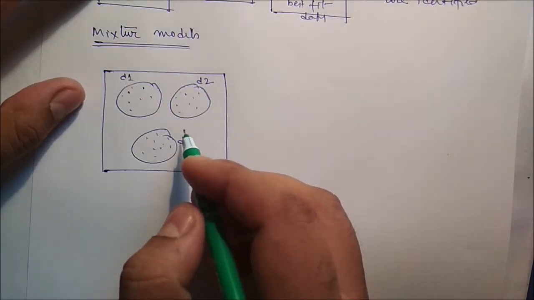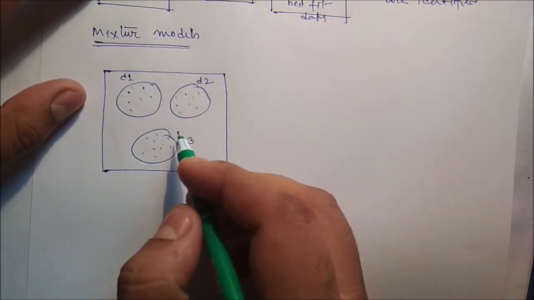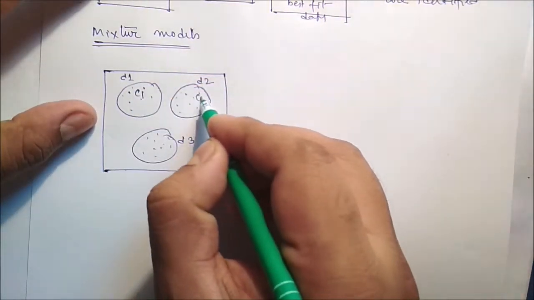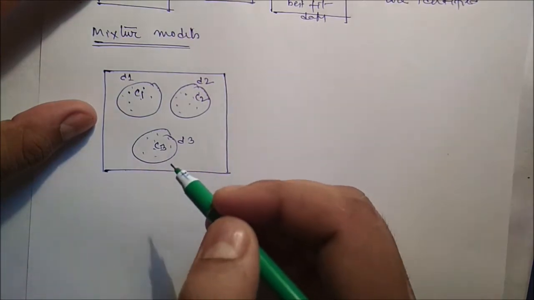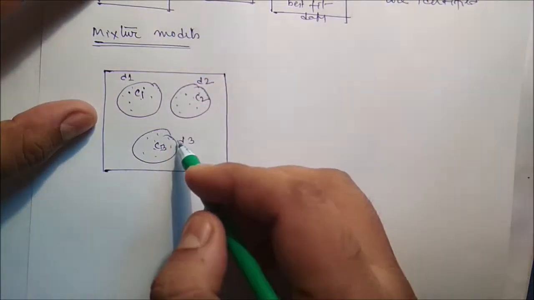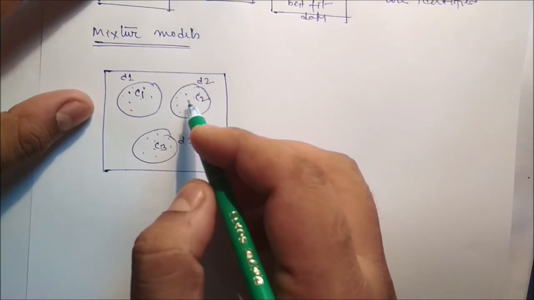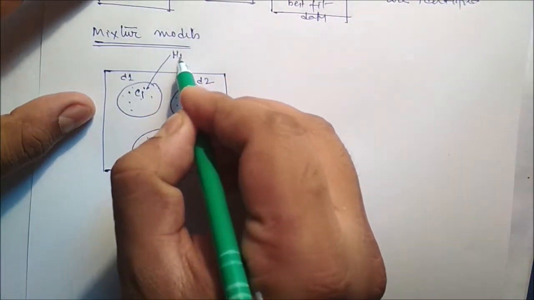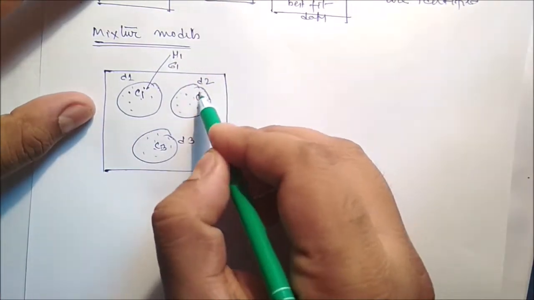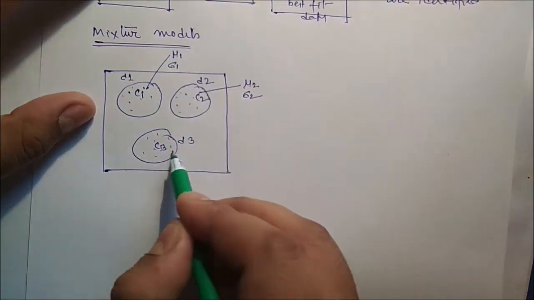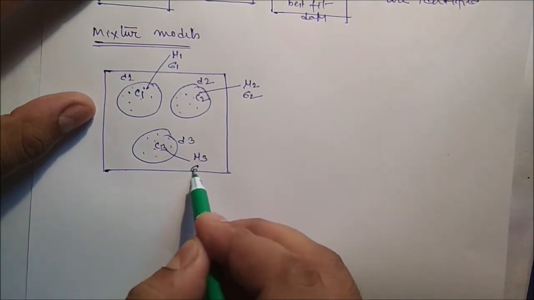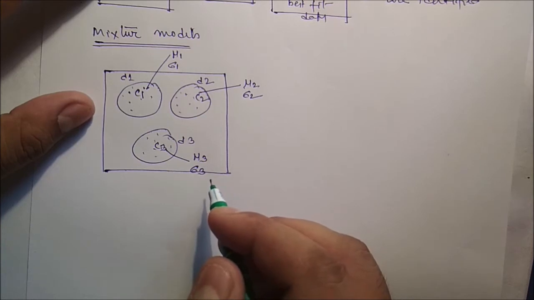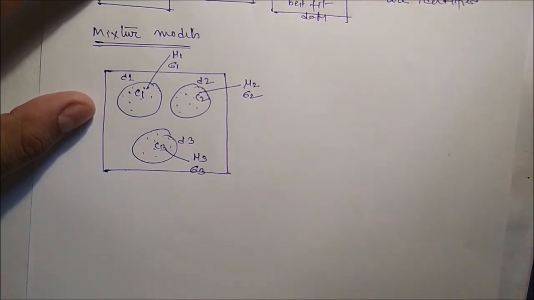For a mixture model, each distribution describes a different group or cluster. So assume that this is cluster 1, this is cluster 2, this is cluster 3. With three distributions there must be separate parameters. So maybe mu1 and sigma1, for this maybe mu2 and sigma2, and for this maybe mu3 and sigma3. These are the distribution parameters.